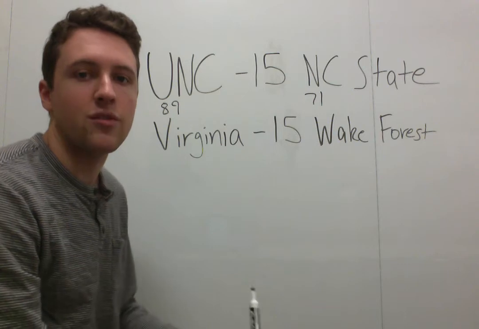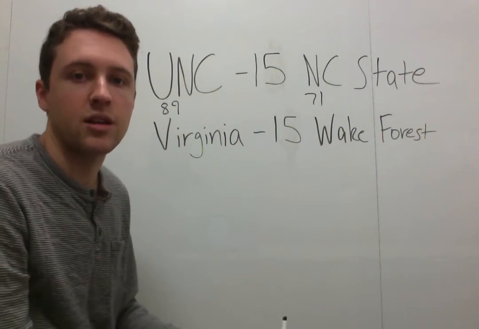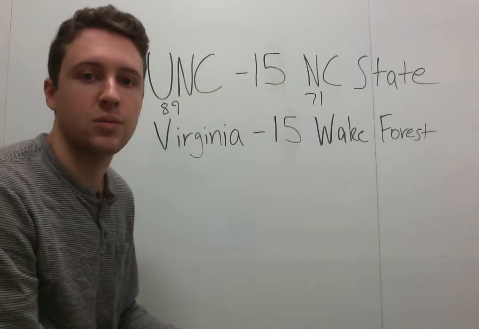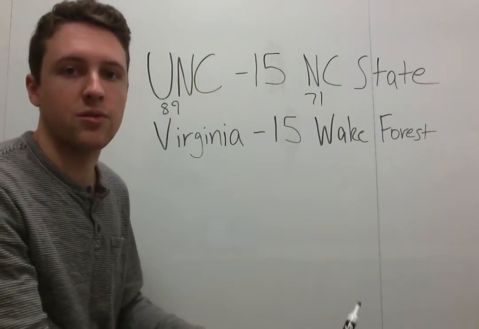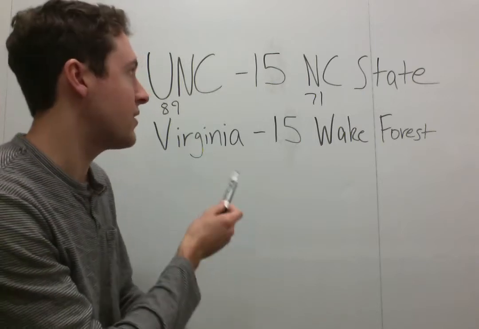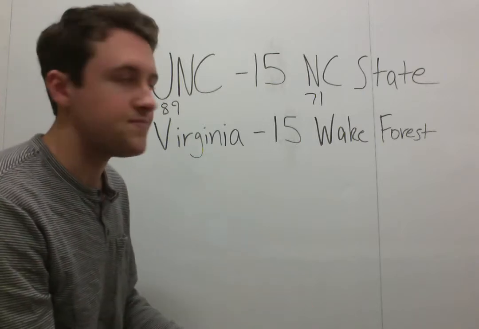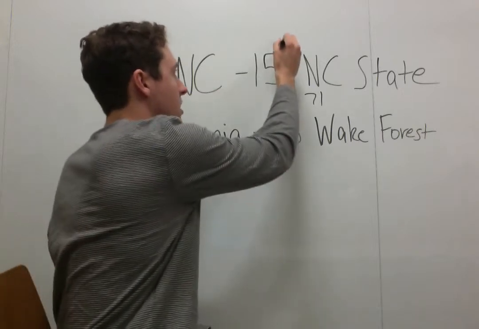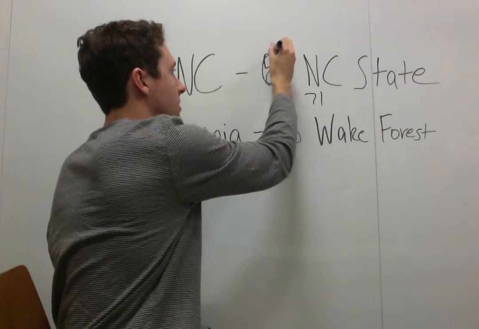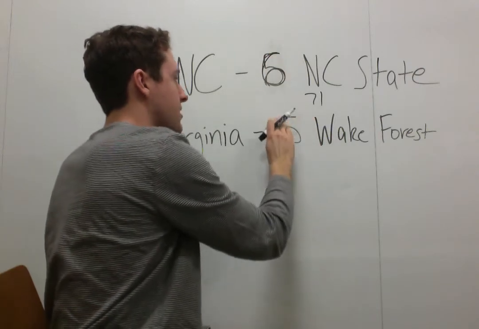If UNC or Virginia jumps out to a lead early in the game like they're supposed to, there's a good chance that they'll cover their 15-point spread. But that's not what we're worried about. So if we're taking a 9-point teaser, then the real spread goes from minus 15 to minus 6. Once we're talking about a minus 6 spread, now, that's pretty ugly 6, but you get the idea.